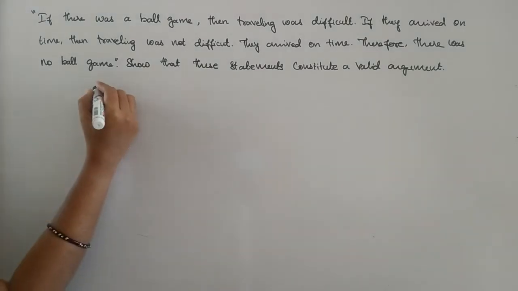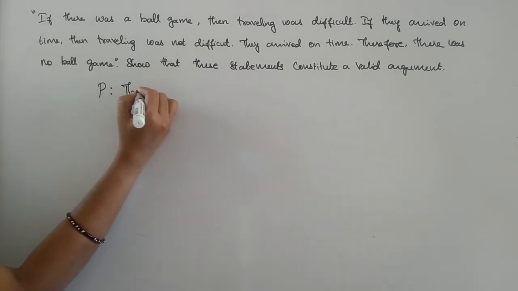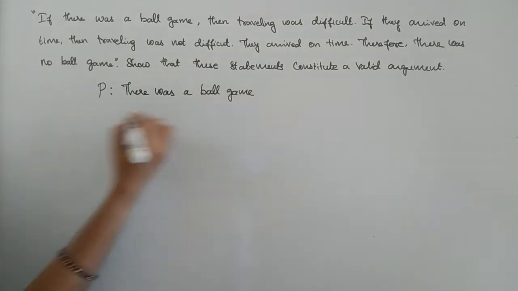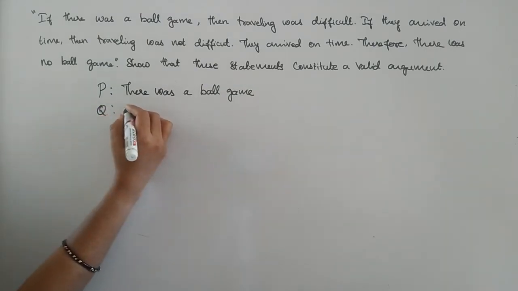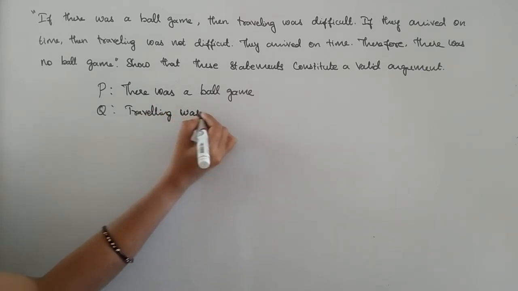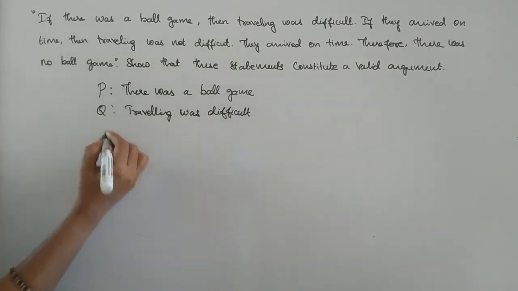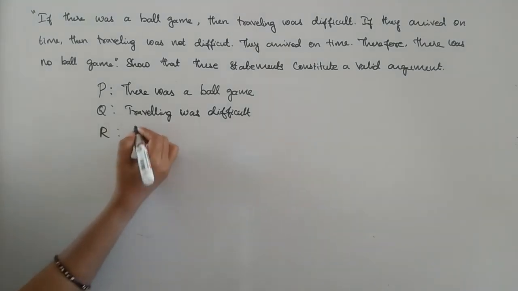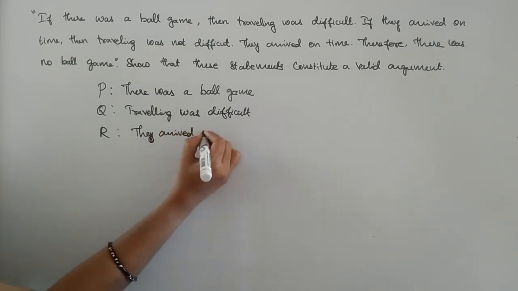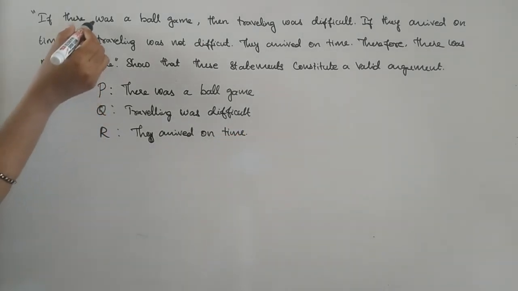So what I am going to do here is name these statements: P as there was a ball game, Q as traveling was difficult, and R as they arrived on time.